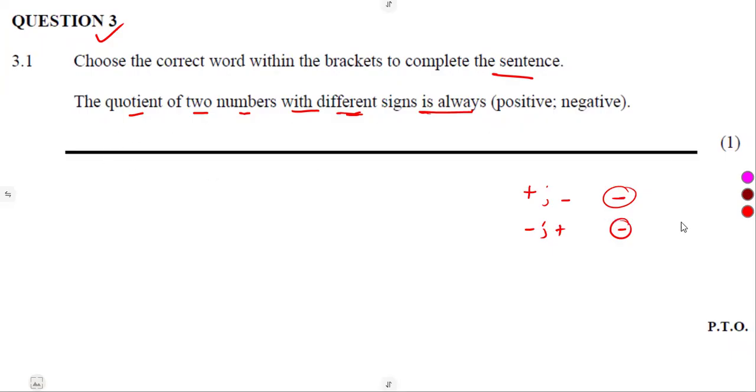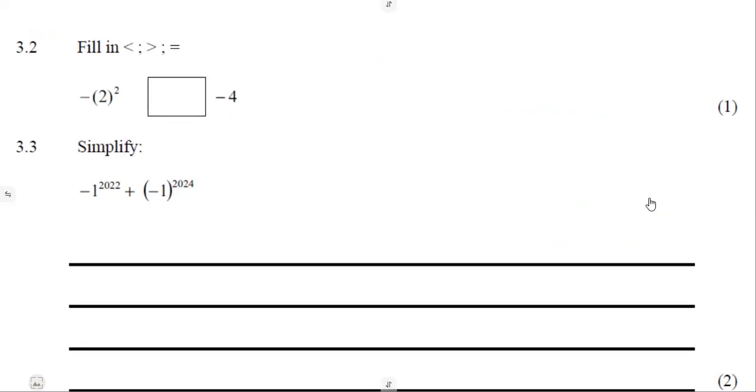If the two numbers are having different signs, like the quotient of two numbers with different signs, will always be what? So in terms of simplification, it's a combination of signs, the way that the question is about. Do not take it in a way that you are adding -3 to 5, then it changes to a positive. No, this one is on combination of signs. When two different signs at the end of the day, it's going to be what? A negative.